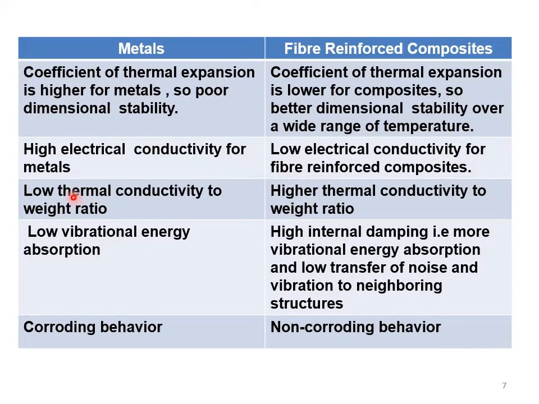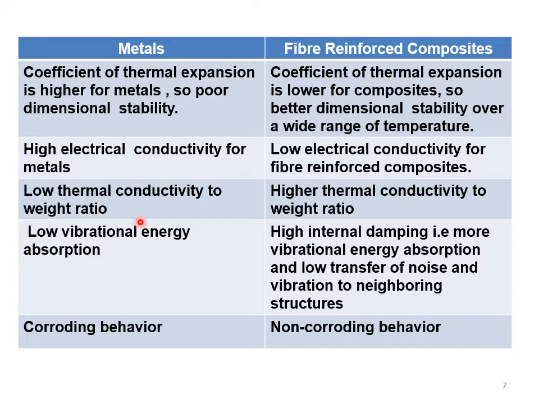Now the ratio of thermal conductivity to weight for metals is lower. Again here there is an advantage for fiber reinforced composite, like higher thermal conductivity to weight ratio. Like carbon fiber's conductivity is even better than that of the copper, right? But its weight is much lower, and thereby we are saying that if I produce a composite out of a carbon fiber, the ratio of thermal conductivity to the weight of the composite of carbon fiber and the matrix will be higher in case of fiber reinforced composite.